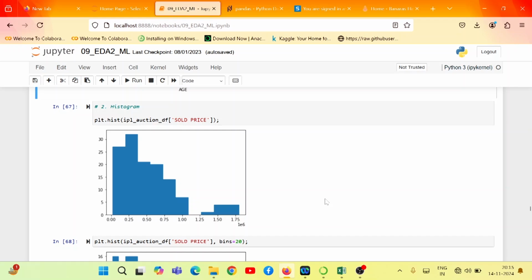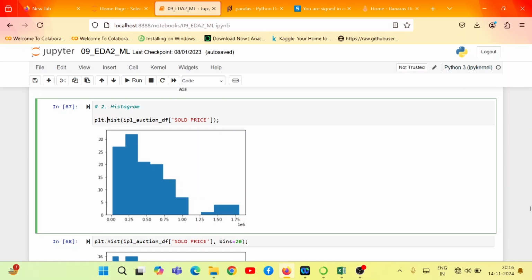Now see the histogram. A histogram is a plot that shows the frequency distribution of a continuous variable. The histogram gives us insights into the underlying distribution, I mean, you may say the normal distribution of the variable, outliers, and it also shows us the skewness, right? For that, we have a method called hist. Here we have to pass the data frame inside it. This is the outcome of that.